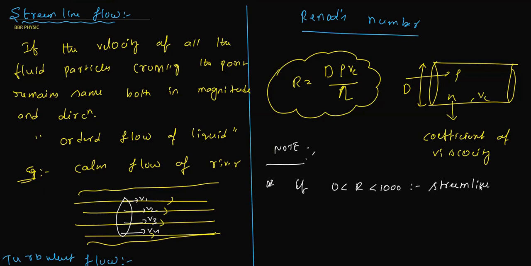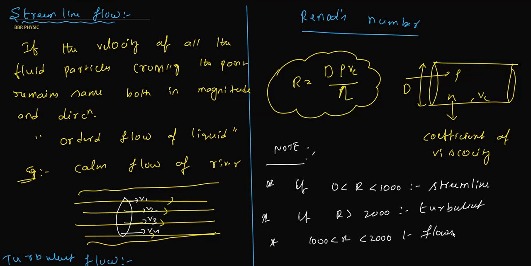Second, if R is greater than 2000, that flow is turbulent flow. Third, if R is between 1000 and 2000, the liquid flows unsteadily. It is neither streamline flow nor turbulent flow, so we consider it unsteady flow.